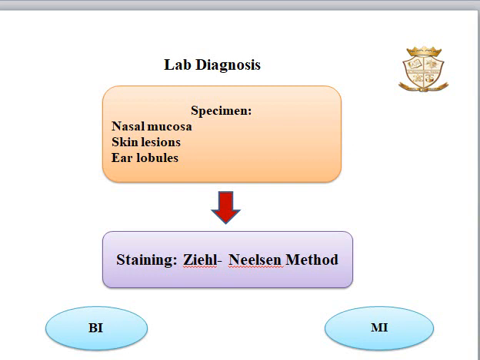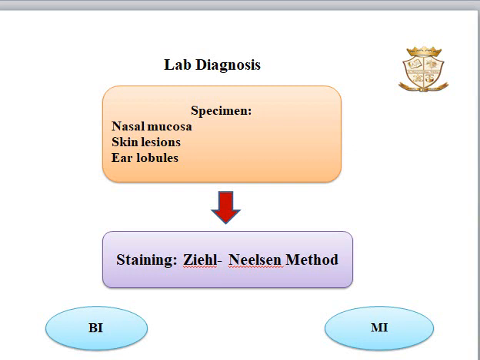Coming to lab diagnosis. The most useful diagnostic procedure is the microscopic demonstration of lepra bacilli when we compare with animal inoculation as well as the detection of antibody. The specimens used are those collected from nasal mucosa, skin lesion and ear lobes. And also we use biopsy of nodular lesions, biopsy of nerves and also puncture of lymph node. And the main staining method we employ is the Ziehl-Neelsen method.